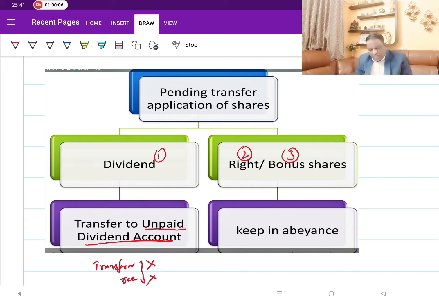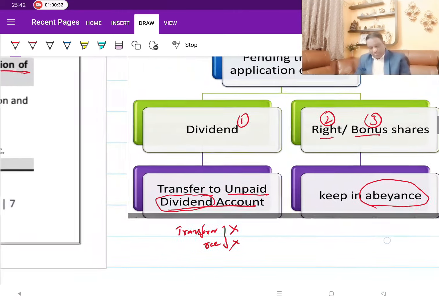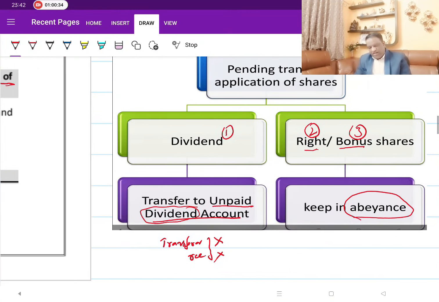Now, if it is with regard to right shares or bonus shares, because this account deals with only dividend, this is the unpaid dividend account. But here we are talking about the shares. So this cannot be transferred here. That is why what they say is, if it is about right shares or bonus shares, keep it in abeyance. So keep this with you till the time it is resolved. Once it is resolved, move it to the respective account. This is the point they are trying to make. So be sensitive. If it is dividend, transfer to unpaid dividend account. If it is rights or bonus shares, keep it in abeyance.